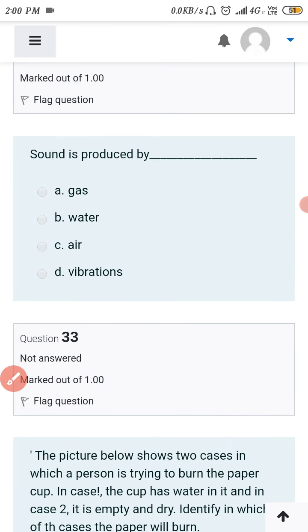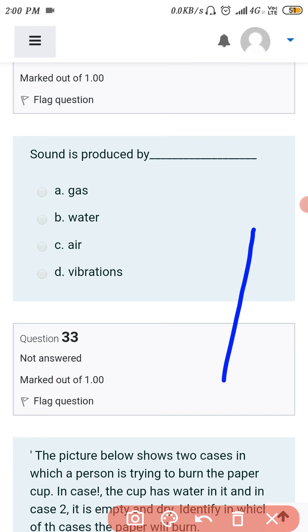Now the 32nd: sound is produced by the gas, water, air, and it can be produced by vibrations. Whenever there is a vibration in the gaseous medium, in the water, or in any medium, sound will be produced there. Okay, so vibration is correct for this 32nd.